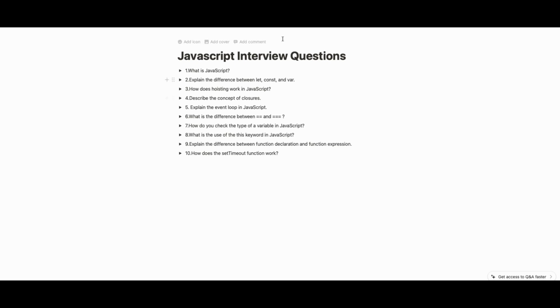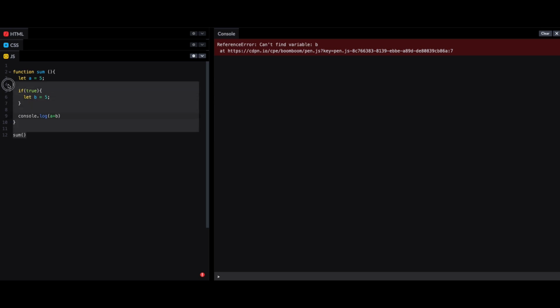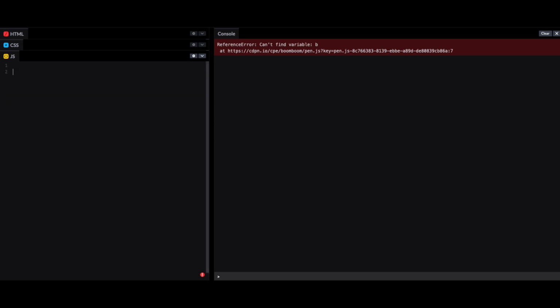I will show you one thing with function hoisting. I will use console.log, sorry, I forgot the console spelling. I will create a function sum.